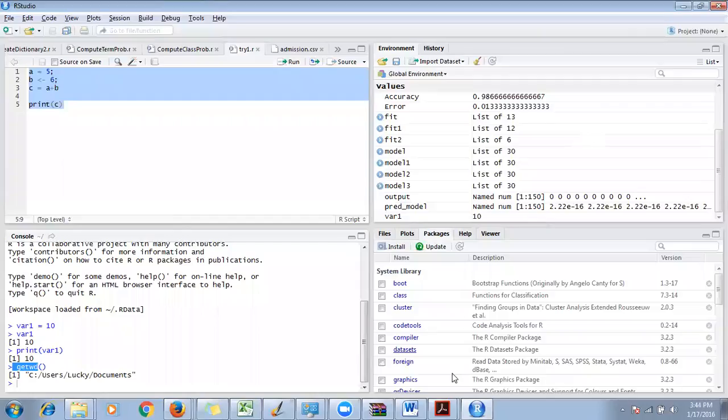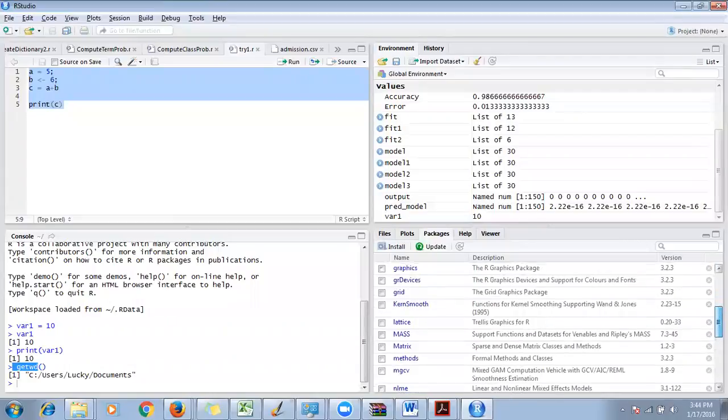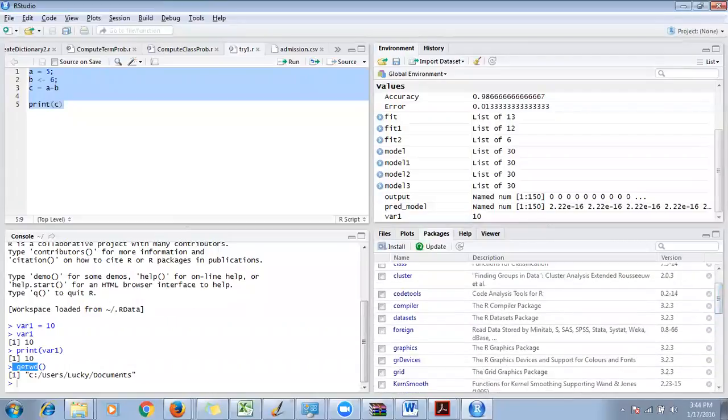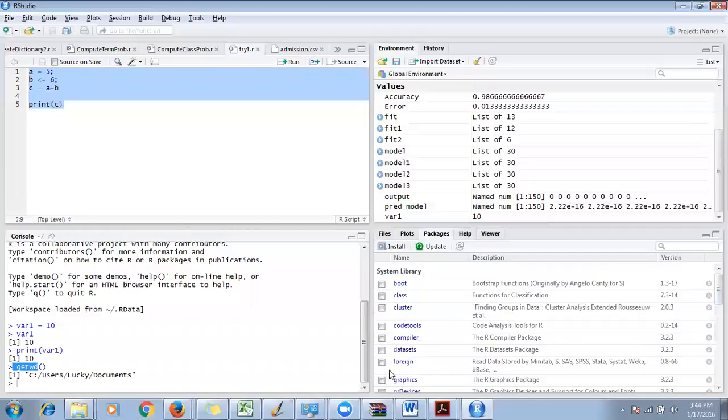The beauty of using R is you can use their already built packages to run something. You don't need to write everything from scratch. Just use their package, and inside their package there will be a lot of functions to do a lot of modeling. You can run their functions. Whatever packages I have installed will be listed here.